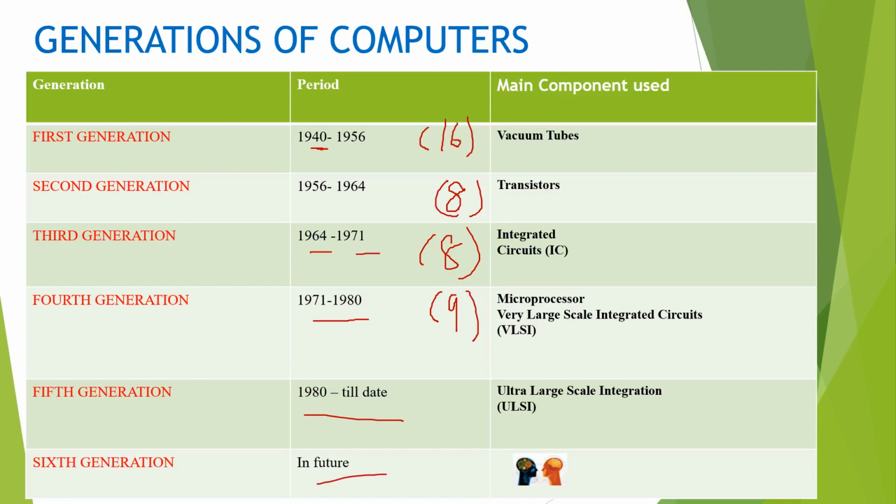Here we are using vacuum tubes, transistors, ICs, microprocessors, very large scale integration, ultra large scale integration, ULSI. Then afterwards we discussed sixth generation computing, ENIAC, optical character recognition, optical mark recognition, DLNN, deep learning neural network. Then we discussed artificial intelligence.